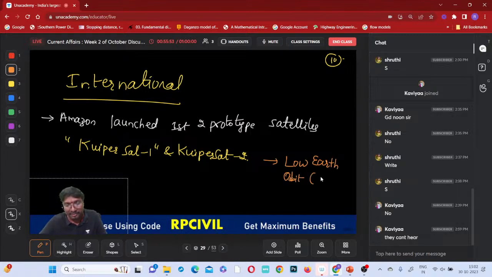Low Earth orbit means a height of 500 kilometers, as a part of the proto flight mission. You may get a question like: Amazon has launched which of the following satellites recently? Amazon has launched first two prototype satellites with the following names. What is it? CubeSat 1, CubeSat 2. So it is as a part of what?